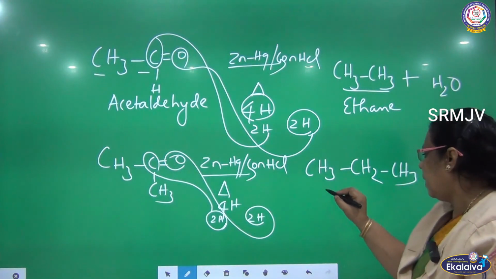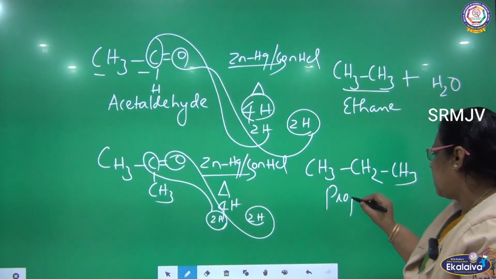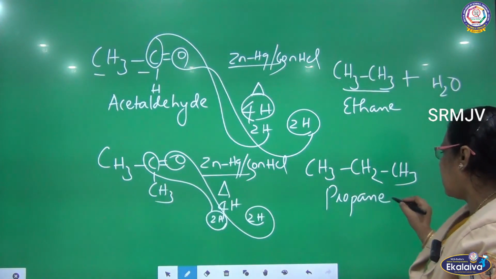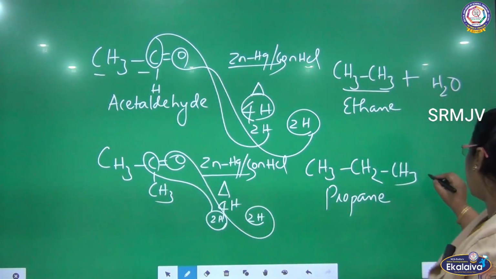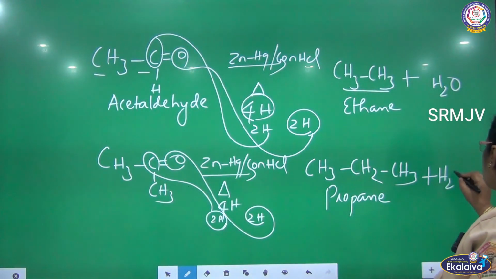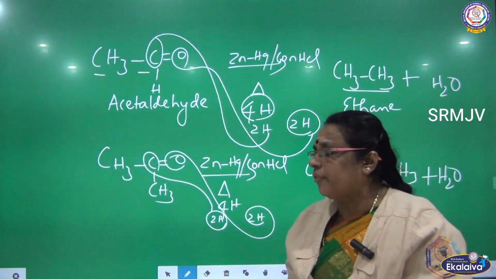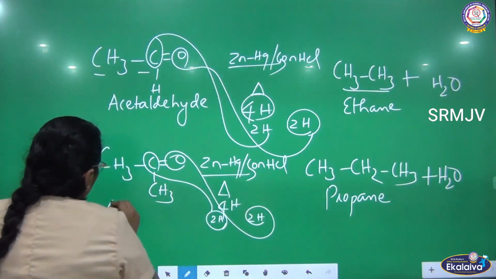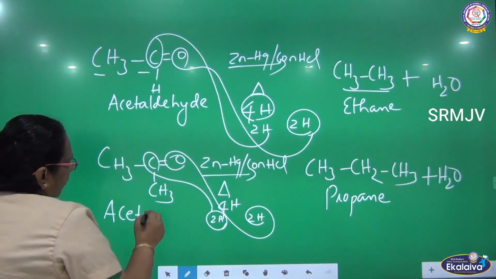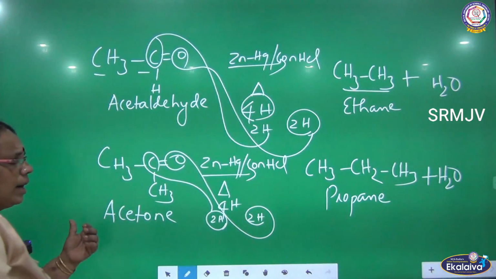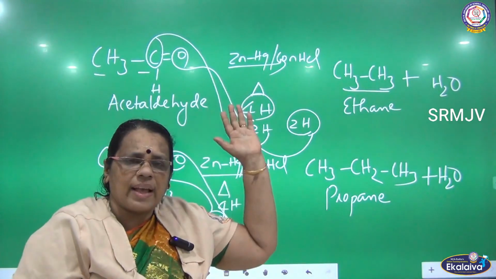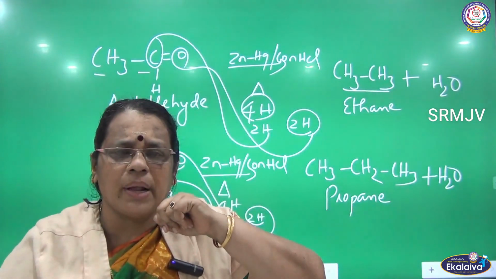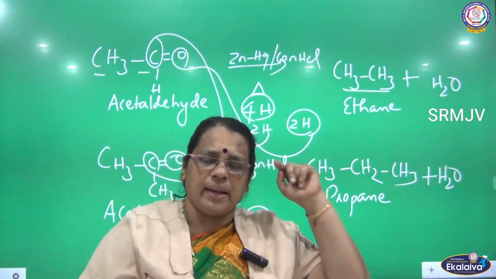So we are getting a hydrocarbon with 3 carbon atoms, which is called propane, and oxygen reacts with hydrogen to give water. So according to the number of carbon we have in the reactant, we are getting the product. If it is acetone, there are 3 carbon, so I will get the hydrocarbon with 3 carbon, which is propane. If it is acetaldehyde, there are 2 carbon, so I am getting a product as ethane, which has 2 carbon.